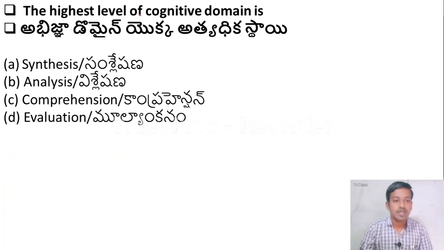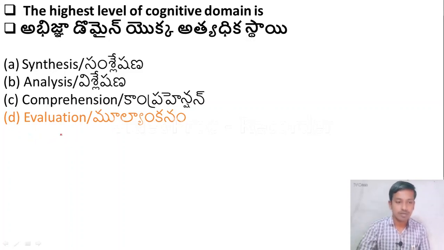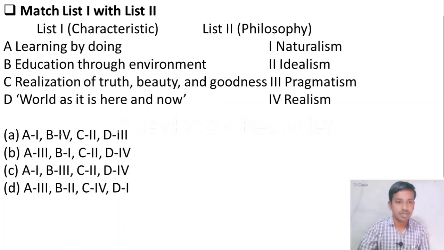The highest level of cognitive domain is: option A, synthesis. Option B, analysis. Option C, comprehension. Option D, evaluation. The highest level of cognitive domain is option D, evaluation. Evaluation is the highest level. In one of our previous videos, we discussed it very clearly. Okay friends, let us move to the next question.